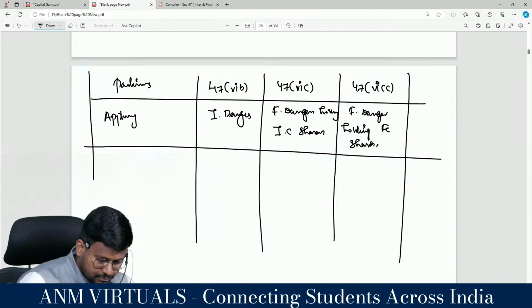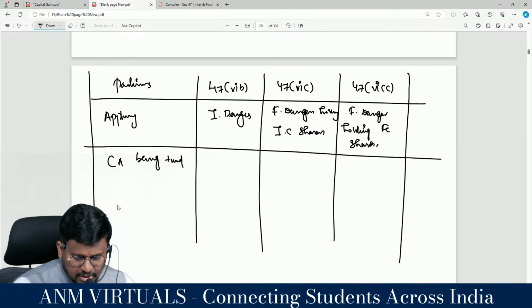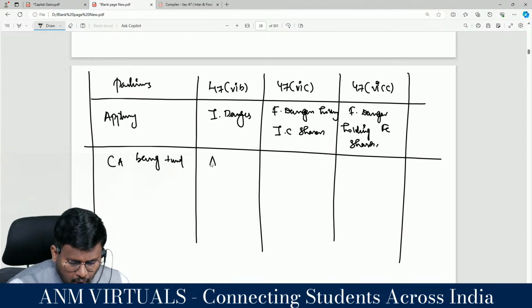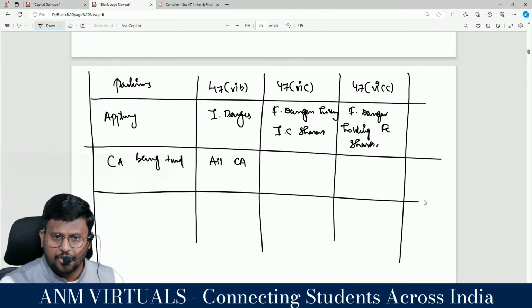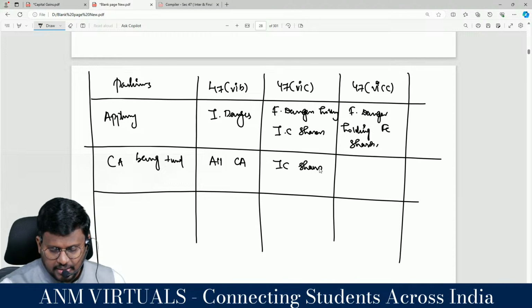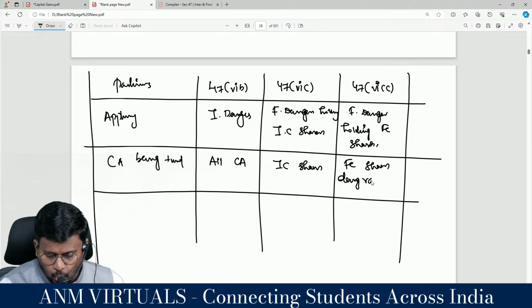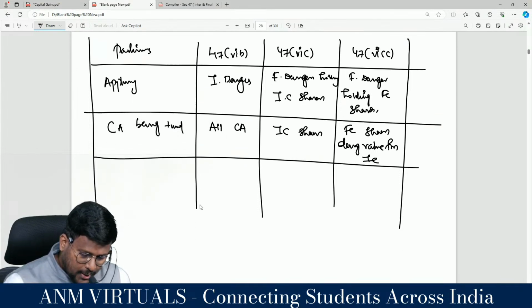What have you written there? Capital asset being transferred. So what is the capital asset you have transferred? In 47 clause 6B, all capital assets. Everything that exists under the capital asset definition is a capital asset. Next, 47 clause 6C, Indian company shares. Here, foreign company shares deriving value from an Indian company. What was the third one?